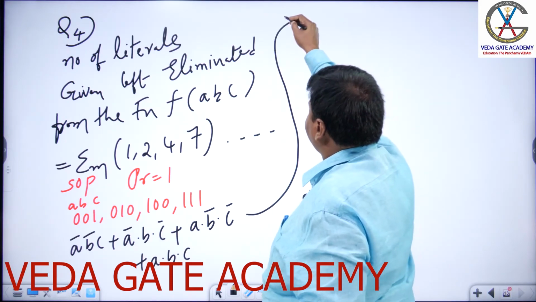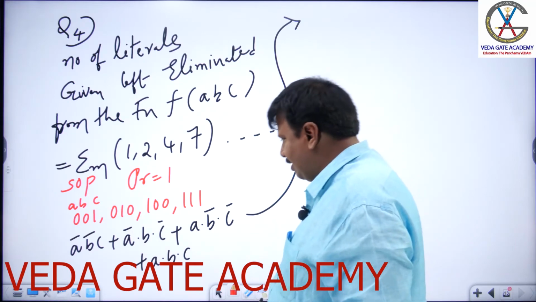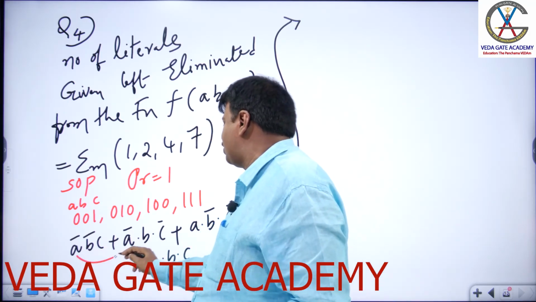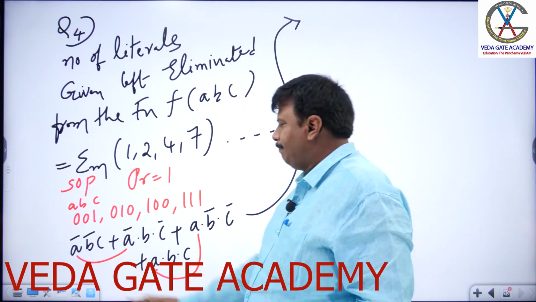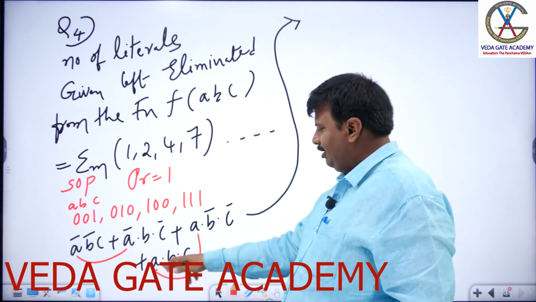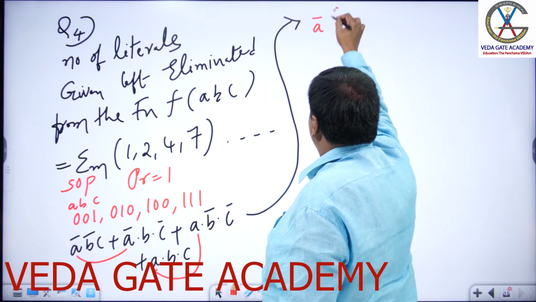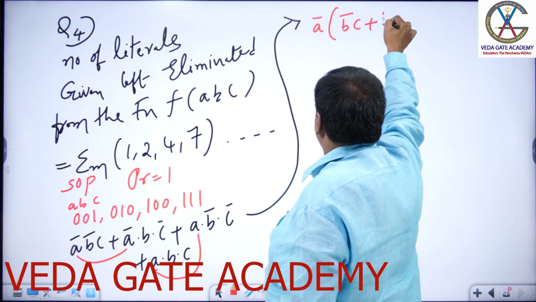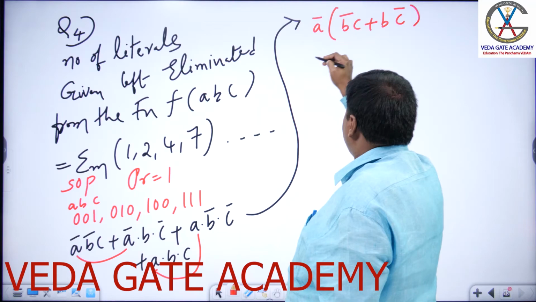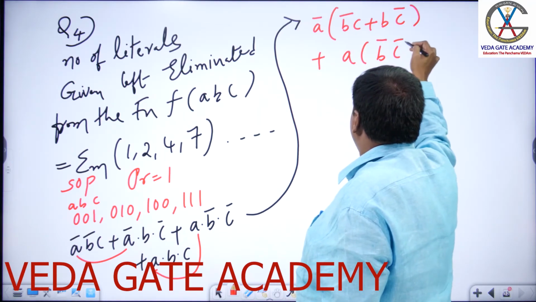From here, try to change the form of the function. Can I take A bar common in these two? Can I take A common in these two? Make out A bar common into B bar C plus BC bar, that is B bar C plus BC bar. Plus A common into B bar C bar plus BC.